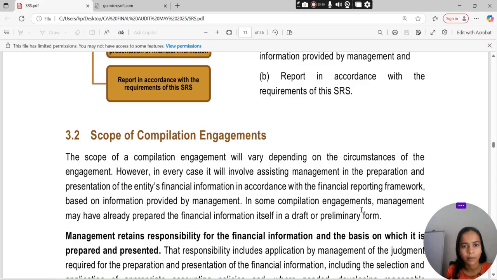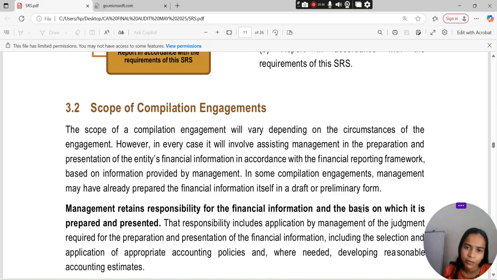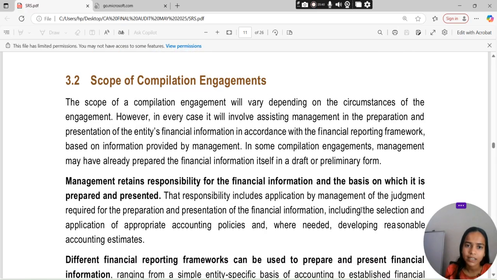Then what will be the scope of the compilation engagement? Whatever the scope of the compilation engagement is, it will vary depending on the circumstances of the engagement. In every case it will involve assisting management in the preparation and presentation of the entity's financial information in accordance with the financial reporting framework, based on information provided by management.